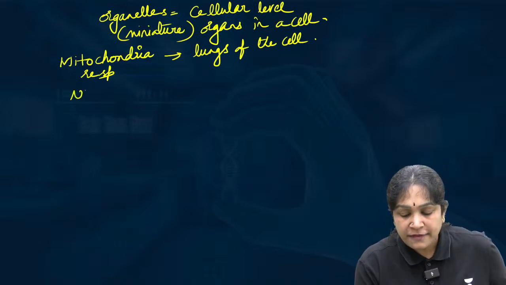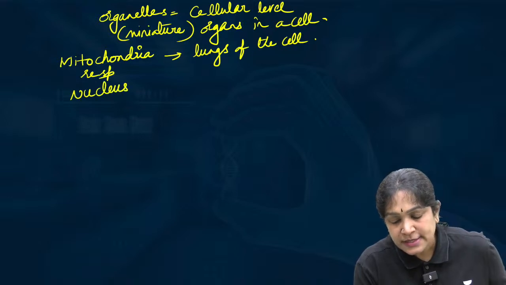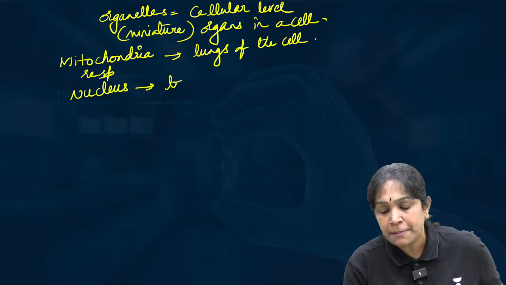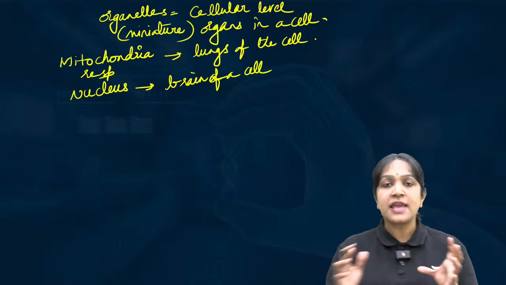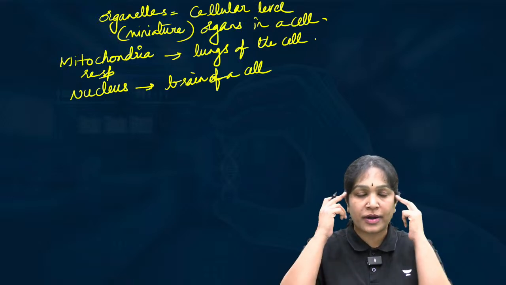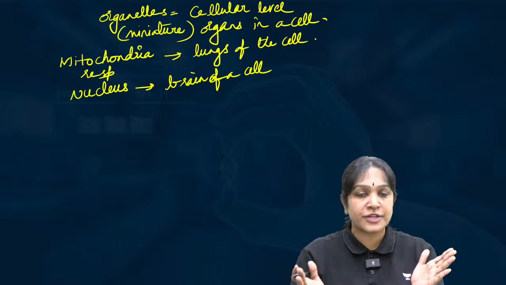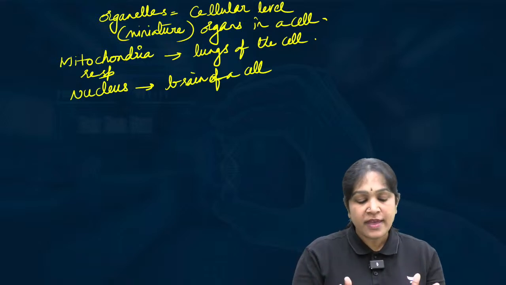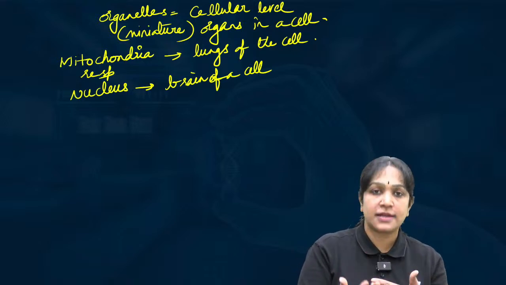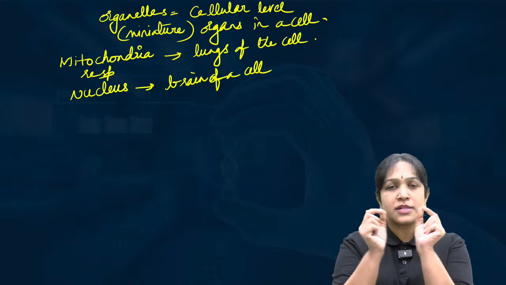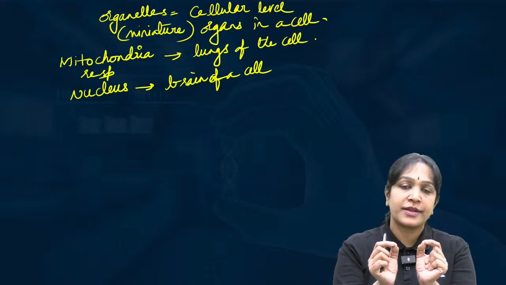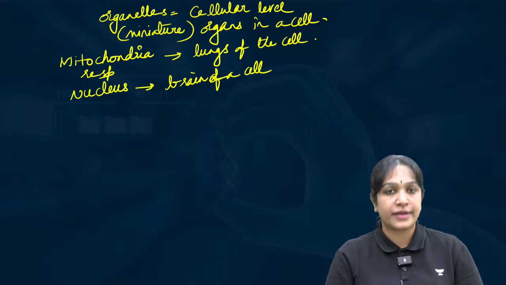Okay. And we have a nucleus. It can be compared to the brain of a cell. Just like we have a brain in our body which coordinates all functions, in the same way we have the nucleus in the cell. So what are the organelles? Organelles are the small miniature organs or cellular level organs.